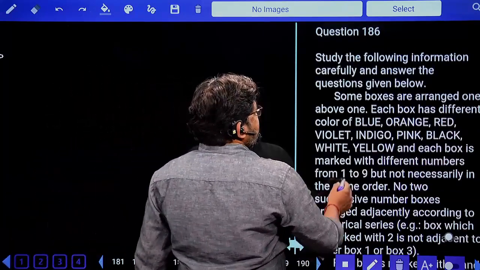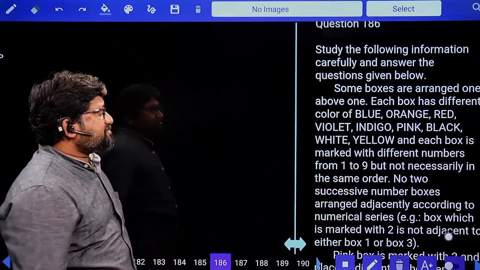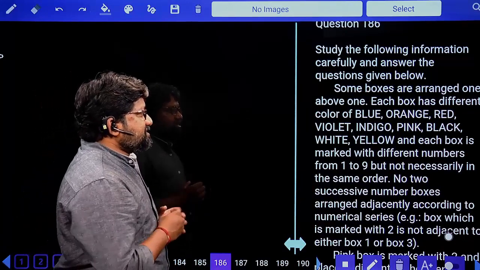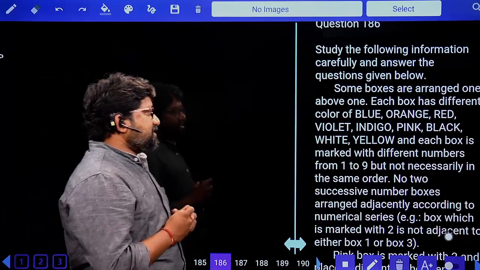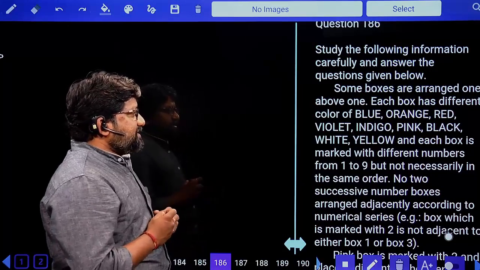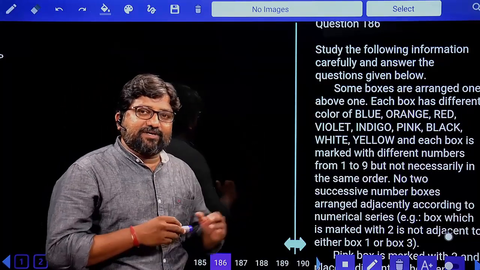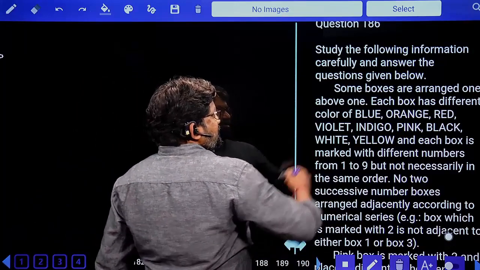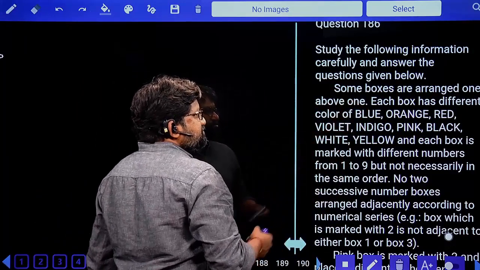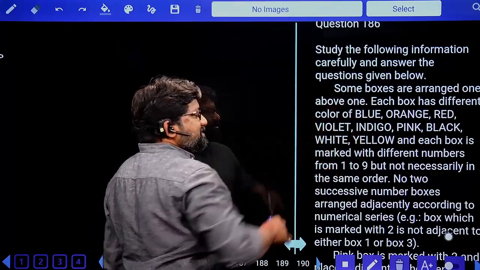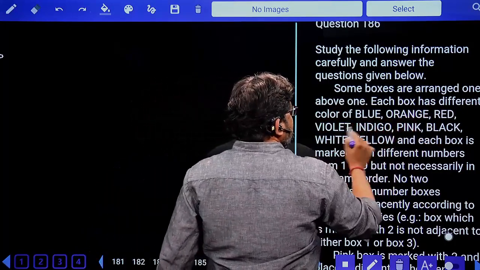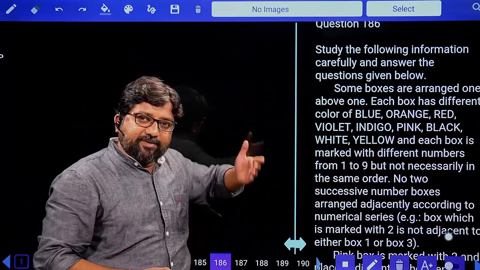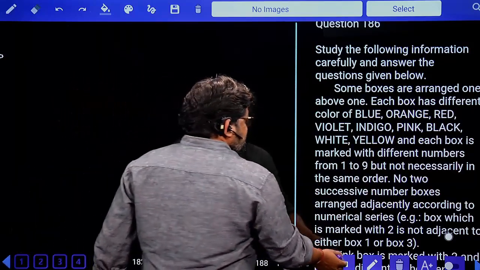What is this 186? Study the following information carefully and answer the questions given below. Some boxes are arranged one above the other. Each box has different color of blue, orange, red, violet, indigo, pink, black, white and yellow. Earlier he did not tell us what is the total number of boxes. We don't know the total number of boxes, but we know there are some colors to these boxes. What are those colors? 1, 2, 3, 4, 5, 6, 7, 8, 9. Total 9 colors. Then obviously you'll have 9 boxes which will be placed one above the other.